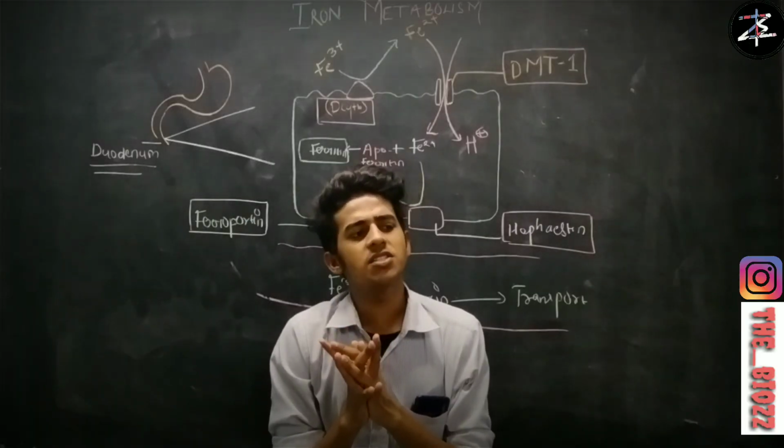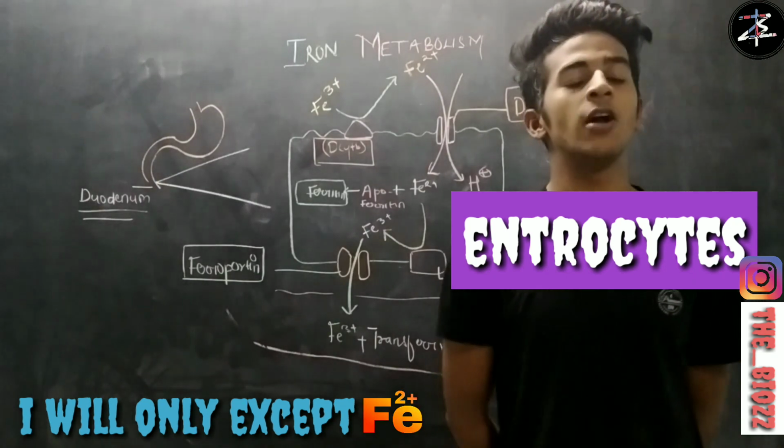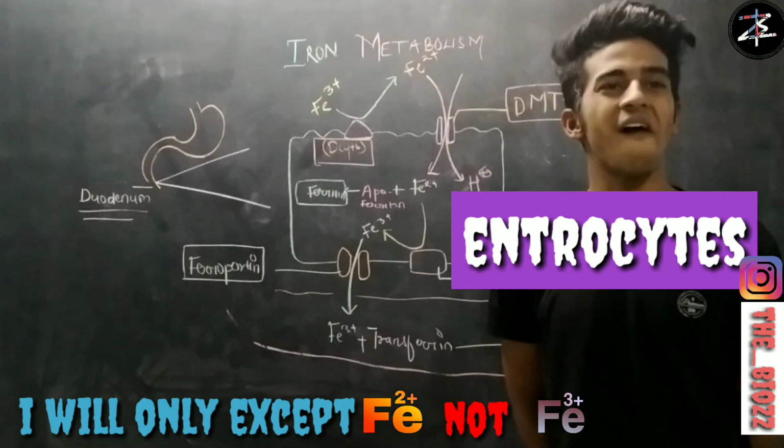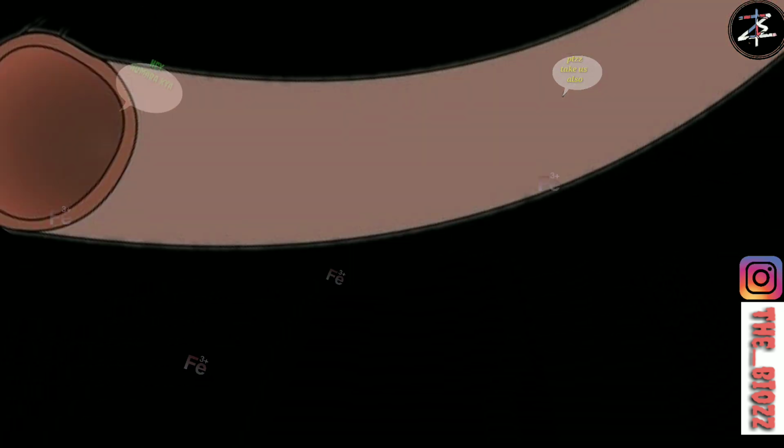But the controversy starts when your enterocyte says that it will only accept Fe2+ and not Fe3+. Why does it become a controversy? Because your duodenum has two forms of iron, Fe2+ and Fe3+, but your enterocyte allows only Fe2+. So what about Fe3+ iron?